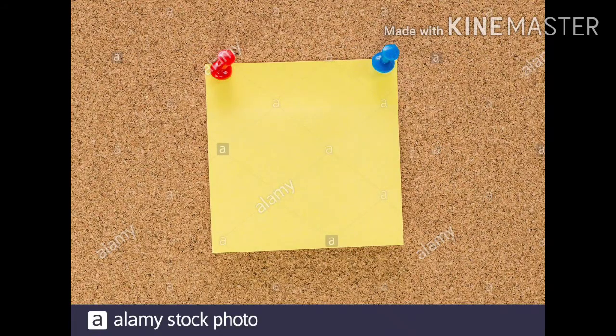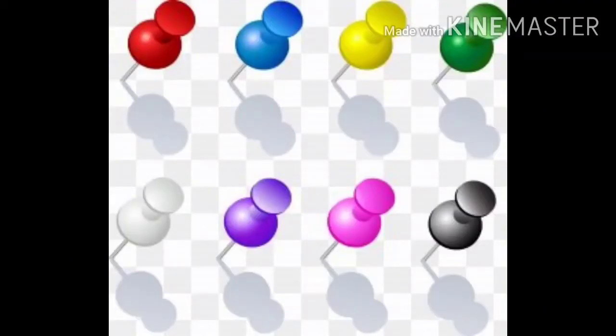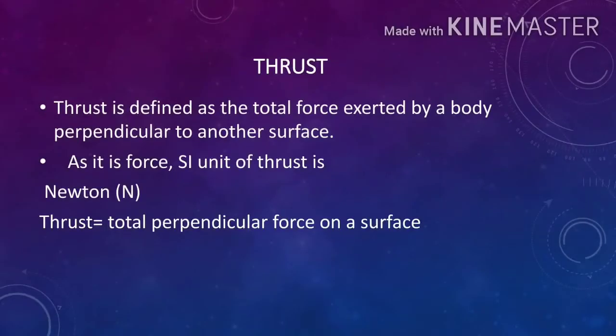If we want to pierce a drawing pin into the notice board, then we have to apply force on the drawing pin perpendicular to the board. We notice that the force in both cases is applied perpendicularly. This perpendicular force is called thrust. Thrust is defined as the total force exerted by a body perpendicular to another surface. As it is a force, the SI unit of thrust is Newton. Thrust is equal to the total perpendicular force on a surface.